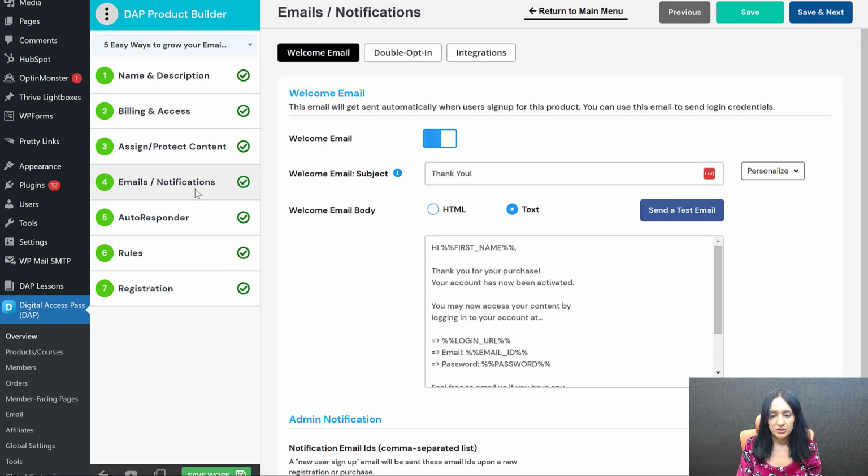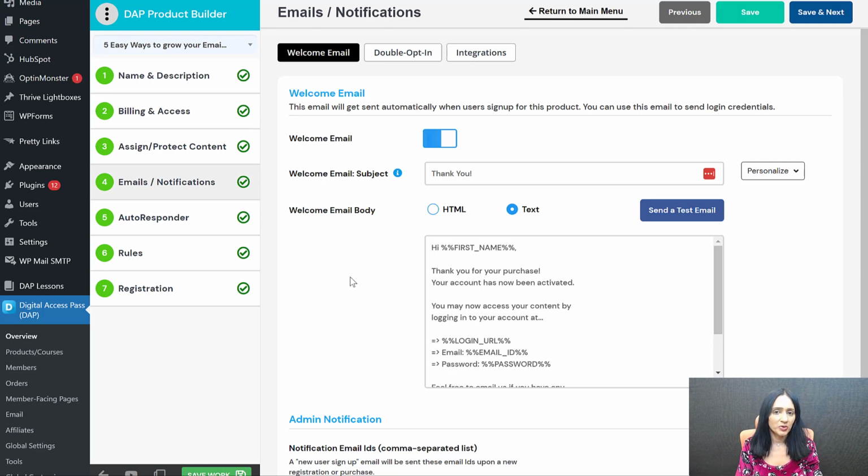Now, email notification, you can update this content if you want to let them know, thanks for signing up for this PDF. You now have access to it. You can log into your dashboard and access here. That's the benefit of a membership site, right? No matter what product they sign up for, free or paid, you can get them to always go to the membership dashboard so that they can start learning about the whole membership experience. And they will also see what other stuff you have, right? What are the other products you offer from your membership site? You can get DAP to show them everything they don't yet have so that whatever they are interested in, they can sign up for it, right? That's the benefit of doing it all from a membership site. You get your users used to the whole membership site experience. And in the process, they're going to see all the other stuff you have.